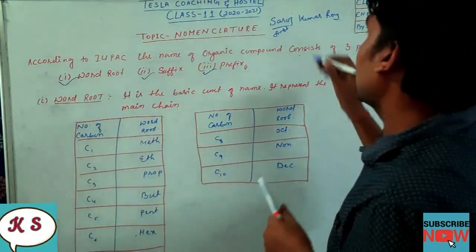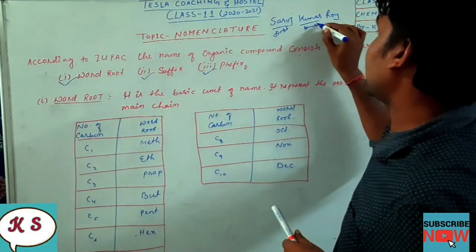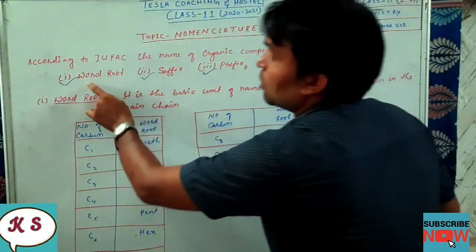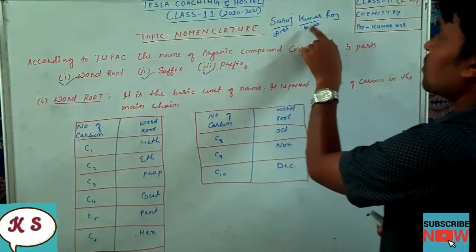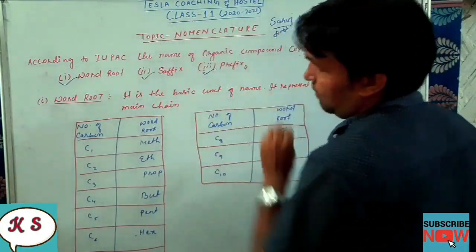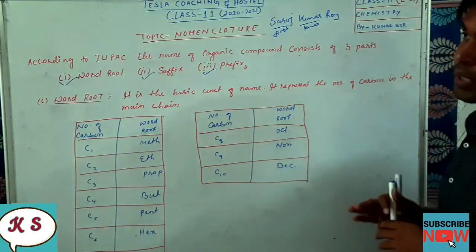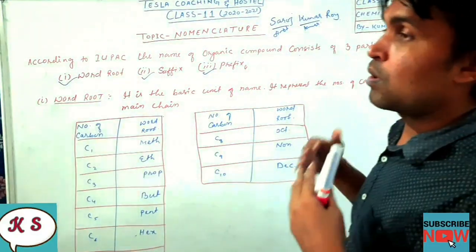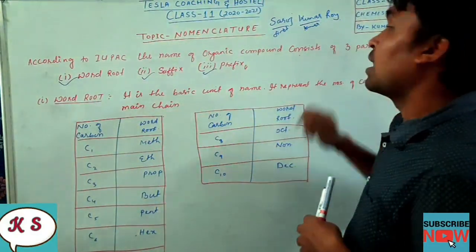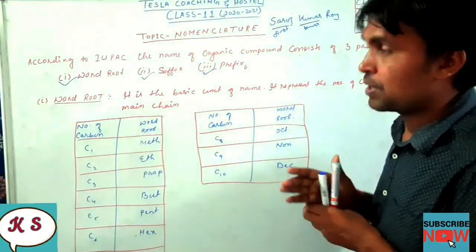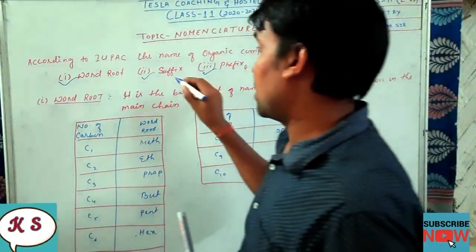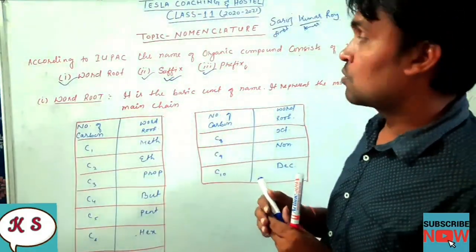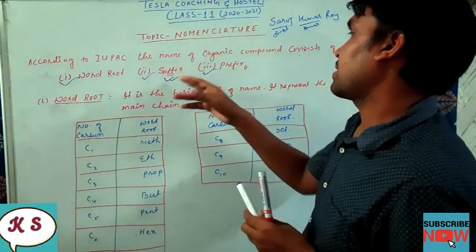My middle name is Kumar. So in chemistry, the middle name is nothing but word root, meaning origin. So word root is called the middle name. And my last name is Roy. In the life of human beings, we call it last name. But in the field of chemistry, we don't call it last name, we call it suffix, which will come at the end of the name. Got it or not? I hope you understood what is word root, what is suffix, what is prefix.